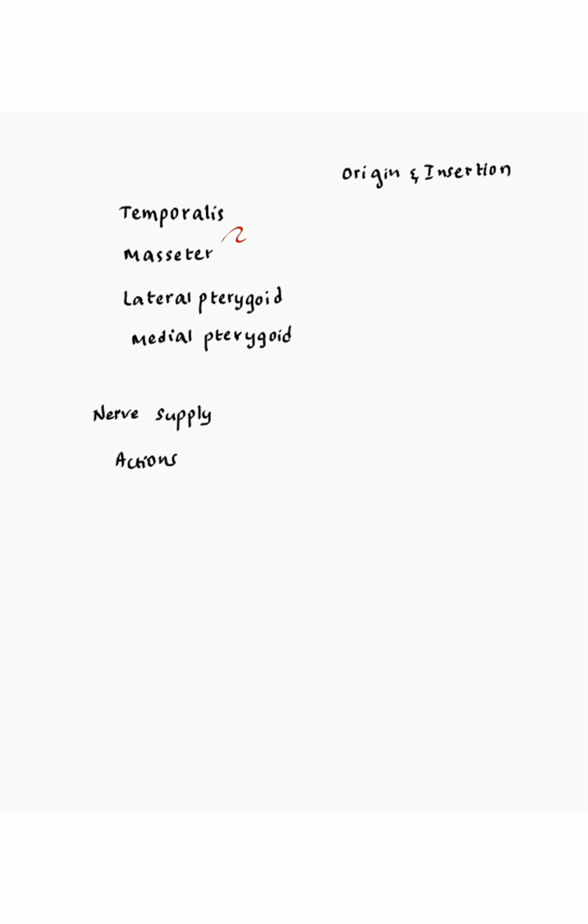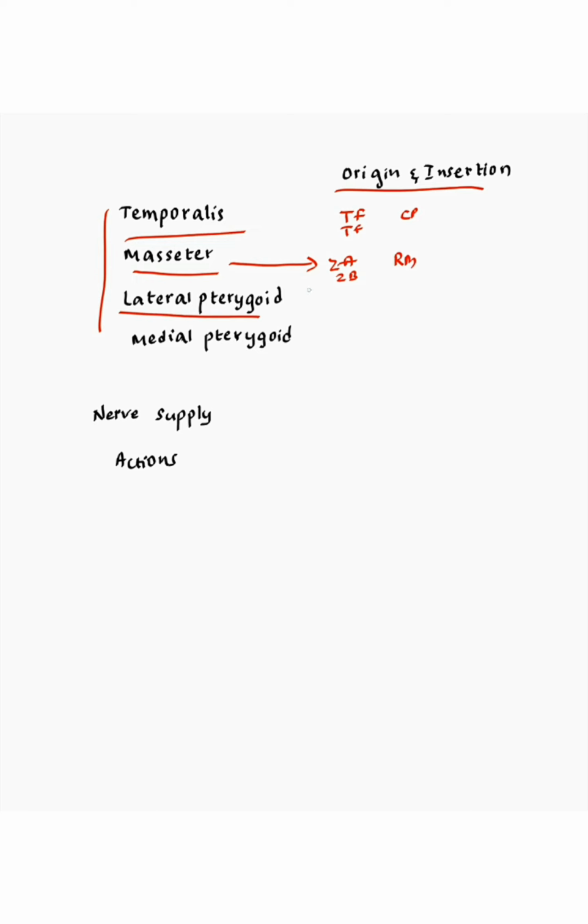Let us now revise the muscles of mastication. First, let's see the origin and insertion of the muscles of mastication. Temporalis arises from the floor of the temporal fossa and temporal fascia. It gets inserted into the coronoid process and anterior border of the ramus of the mandible. Masseter arises from the zygomatic arch and maxillary process of the zygomatic bone. It gets inserted into the lateral surface of the ramus of the mandible.